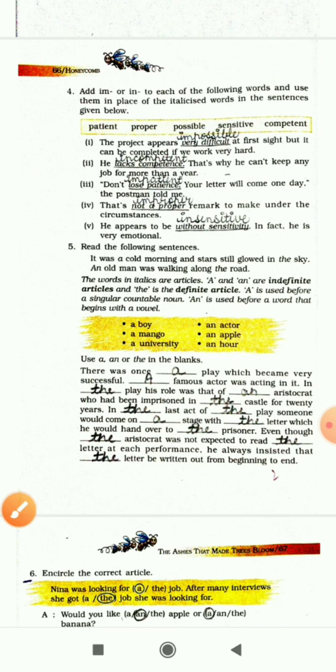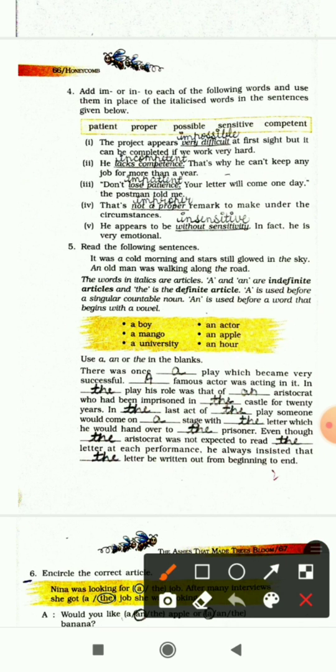Next one is: in dash play his role was that of aristocrat who had been imprisoned in dash castle for 20 years. So here we have filled the, because we have already talked about the play, that's why we are using the here. We are repeating the same thing about which we are talking. So in the play his role was that of an aristocrat who had been imprisoned in the castle for 20 years.